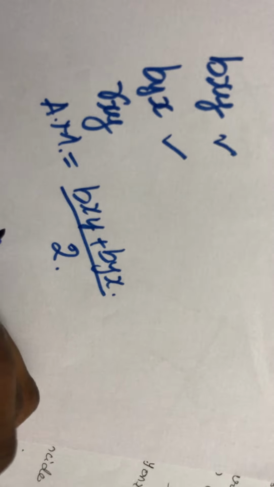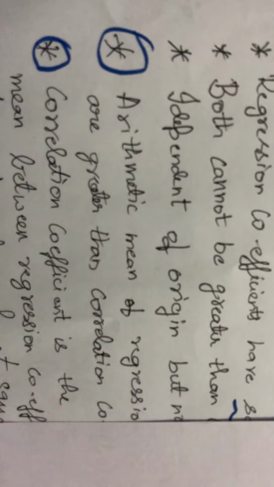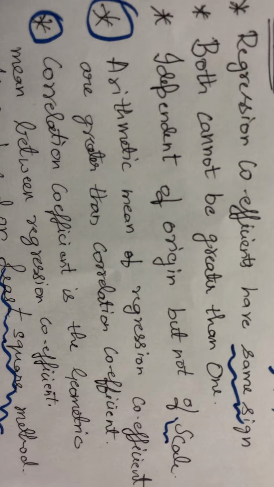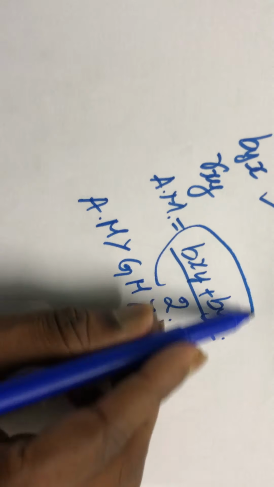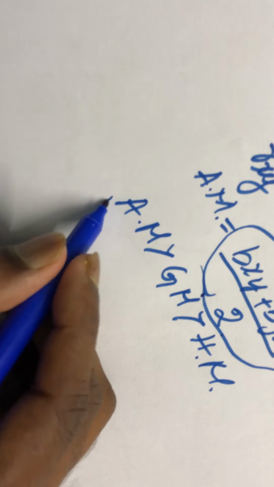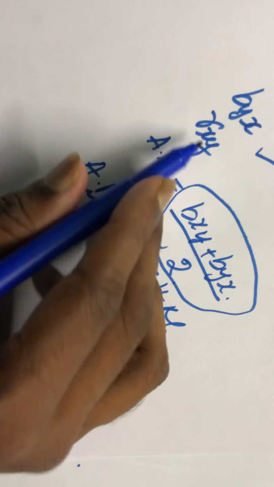Yes or no? Now, the conclusion here is that there is one property saying that the arithmetic mean of the regression coefficients is greater than the correlation coefficient. We always know arithmetic mean is always greater than geometric mean, which is always greater than harmonic mean. Now I calculated the arithmetic mean of the regression coefficients. It will always be greater than the geometric mean of the regression coefficients.